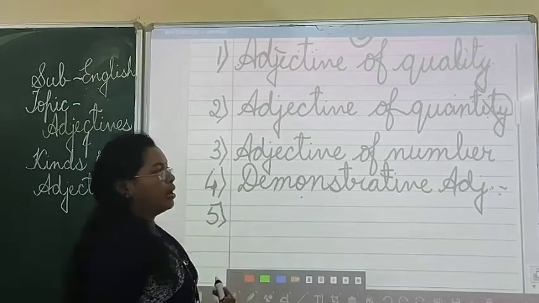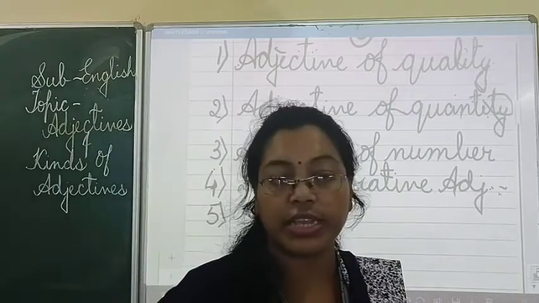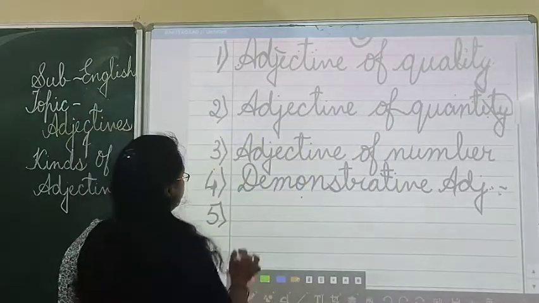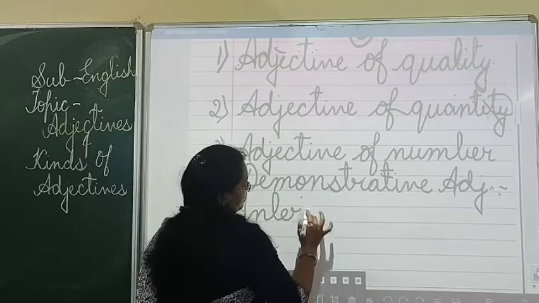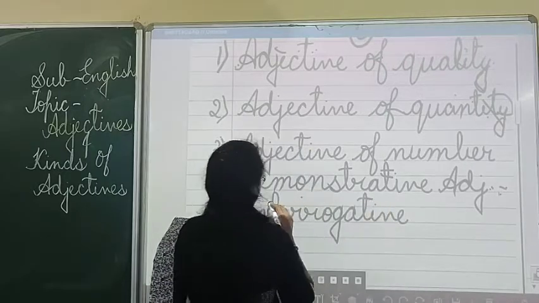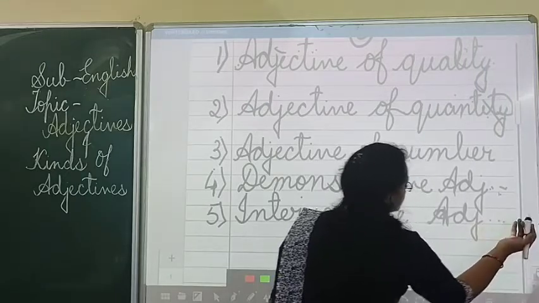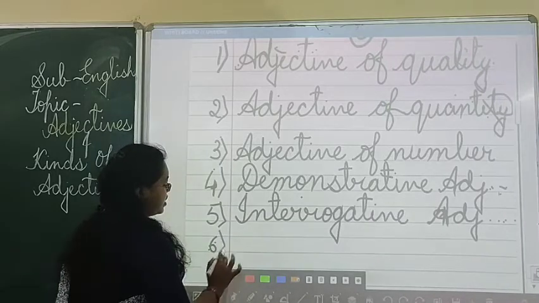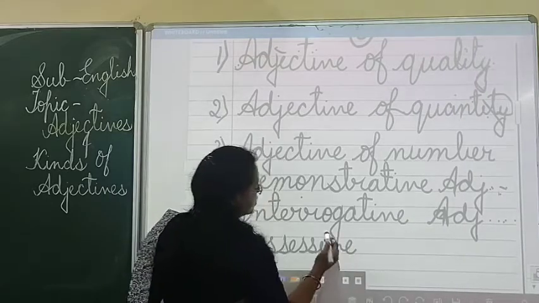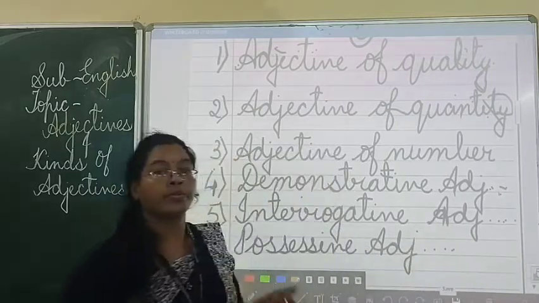Fifth one, interrogative adjective, then sixth one is your possessive adjective.